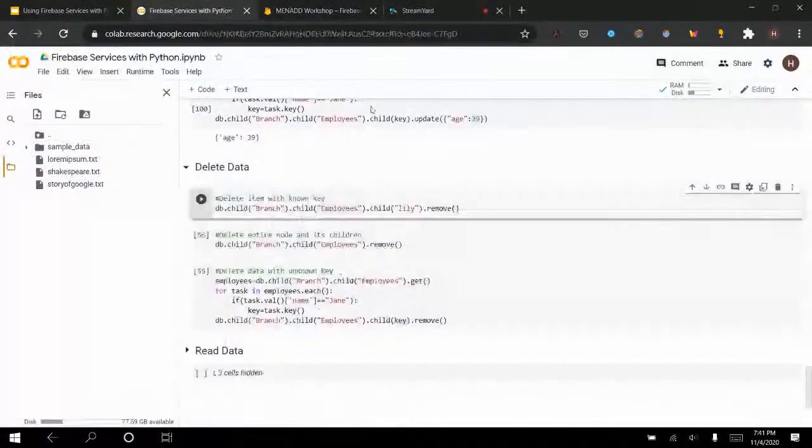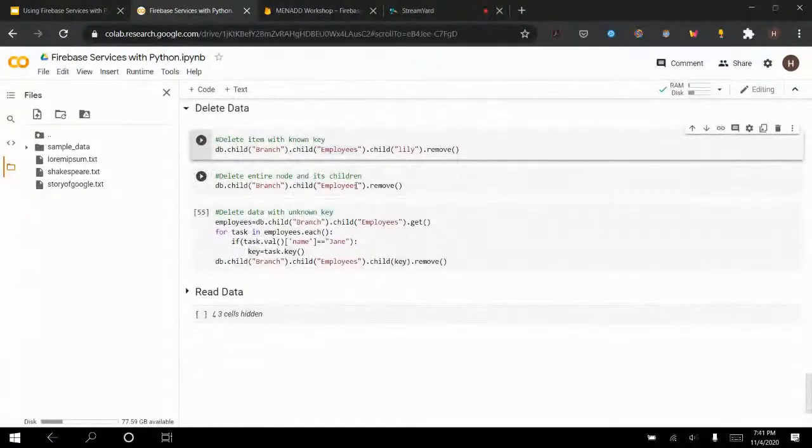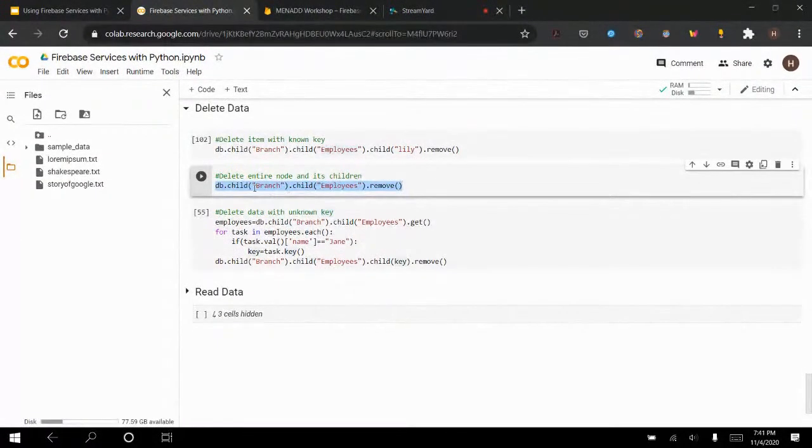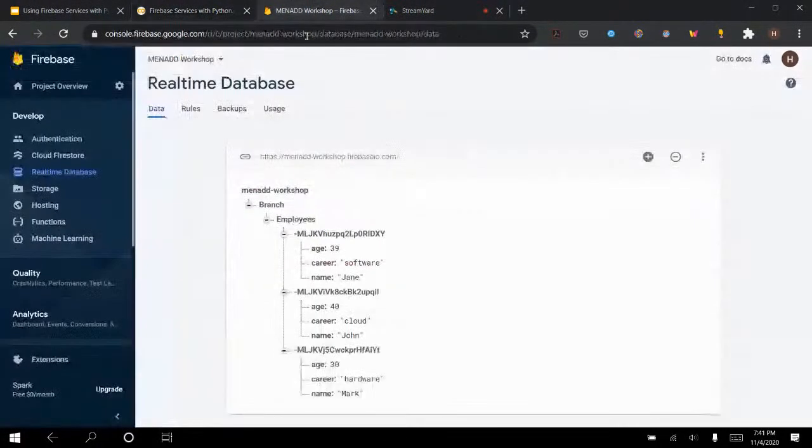So it was removed. To delete an entire node and its children, now this is a bit dramatic, you can delete the whole thing using db.child(branch).child(employees).remove(). So this would remove the entire thing. So this would be empty.